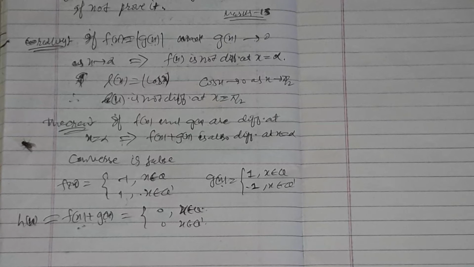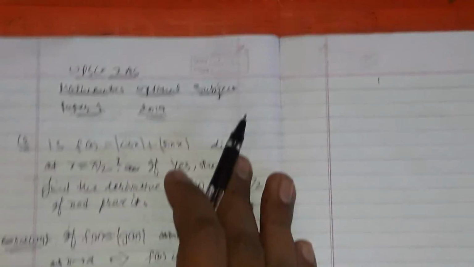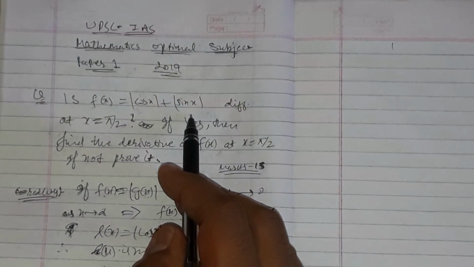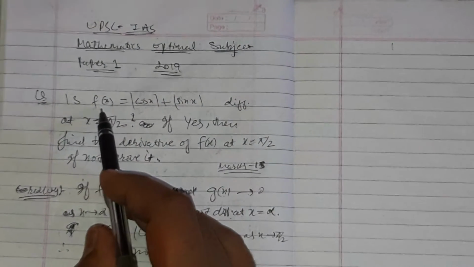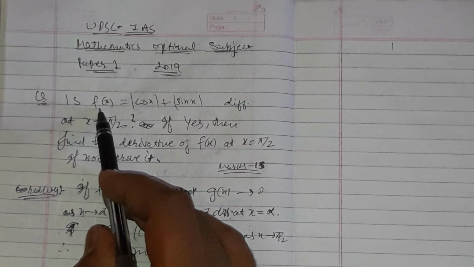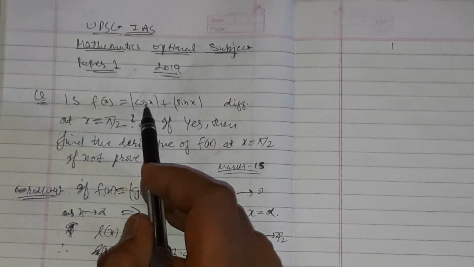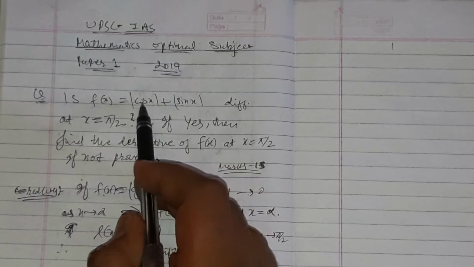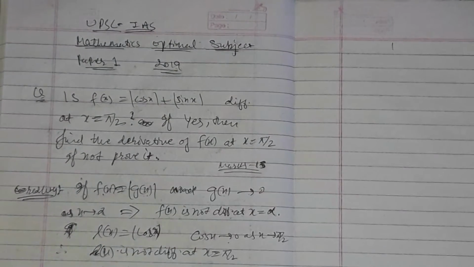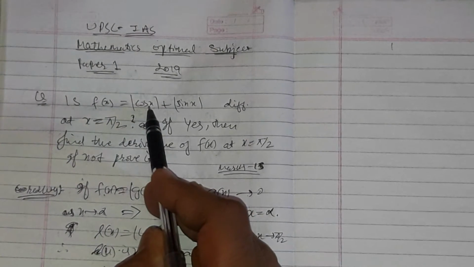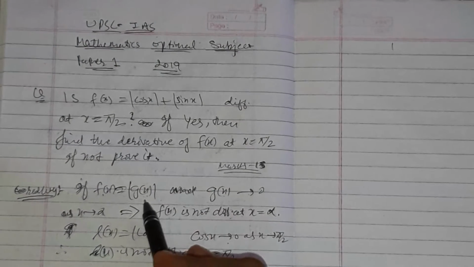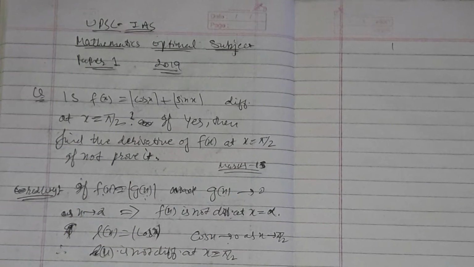I apply this funda and decide that this f is not differentiable. Because f of x equals mod cos x plus mod sin x, if I take f of x as g x plus h x, my g x is clearly not differentiable, based on this corollary and this theorem. Very nice approach.